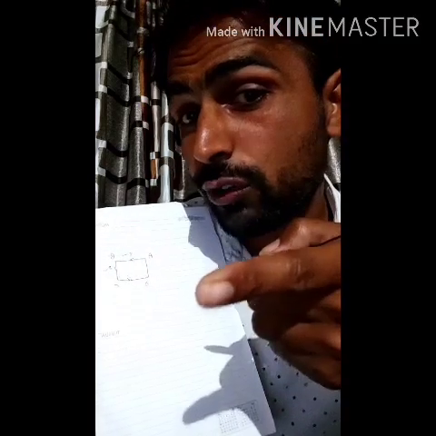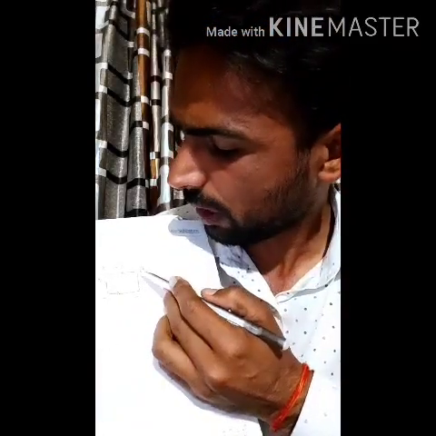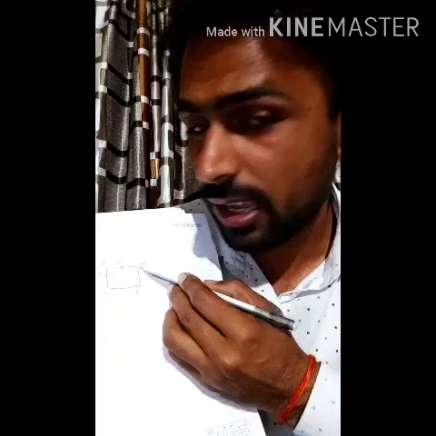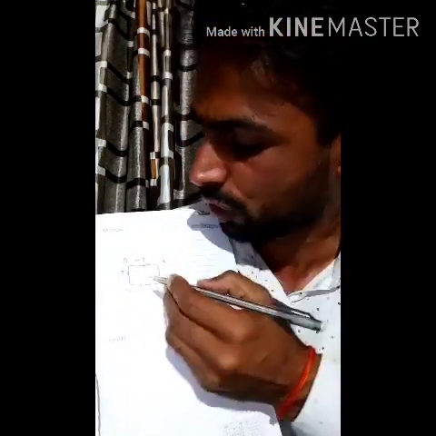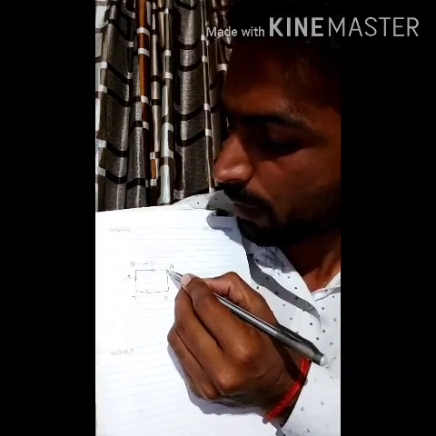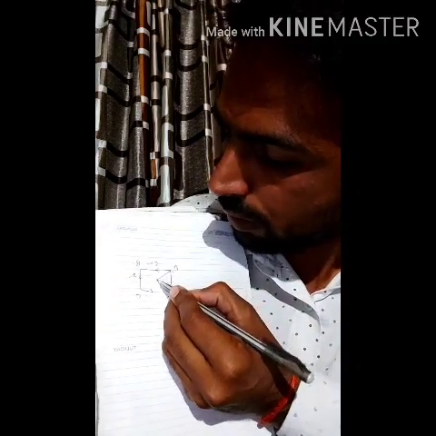As I already told you, the displacement is the shortest distance between 2 points. A is the initial point and C is the final point. So what will be your displacement from A to C?